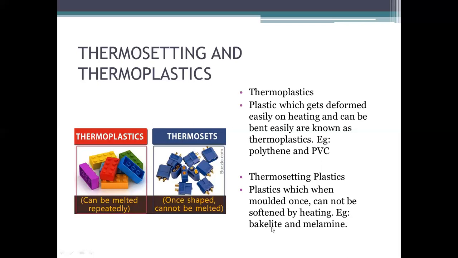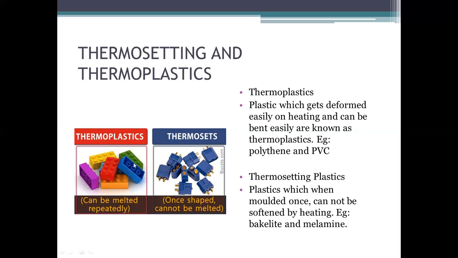Bakelite is a plastic which is used in electric switches and electric fittings. And melamine is a plastic used in kitchenware, in crockery, and sometimes in firefighting suits, because with heating it will not soften and will not melt.